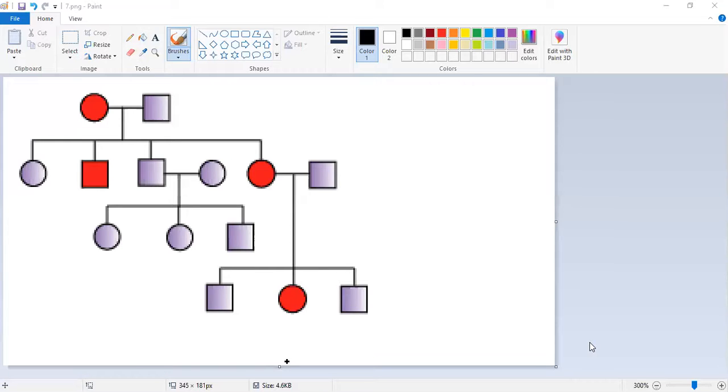Firstly, tell me, is it autosomal dominant or recessive? This is not sex-linked, we haven't done that. This is autosomal dominant or recessive. Autosomal dominant. Okay, good. This is autosomal dominant. Can you tell me why you have said this is dominant? You are right, but can you tell me why you are saying this? How did you know this is autosomal dominant?